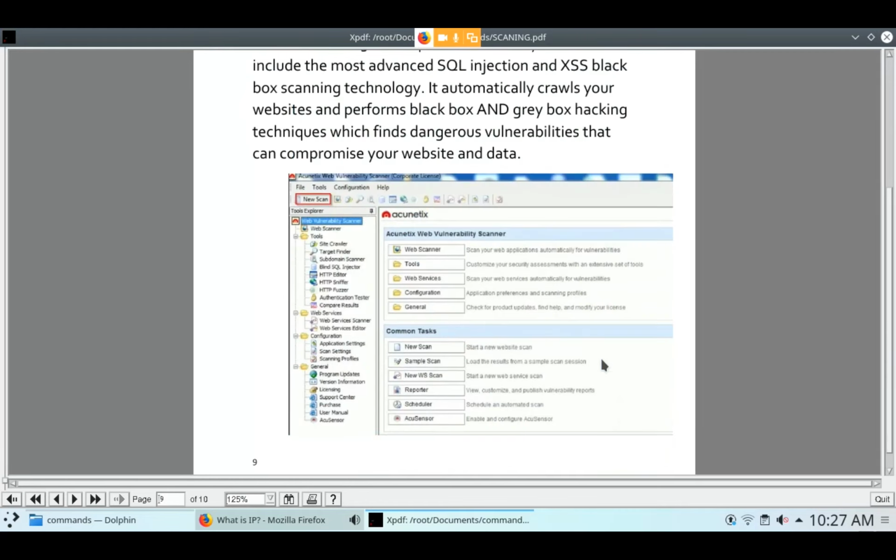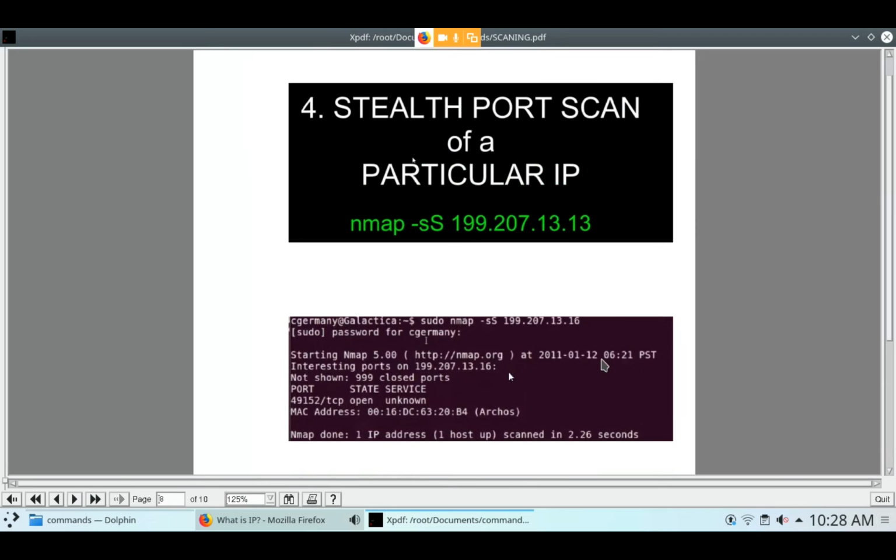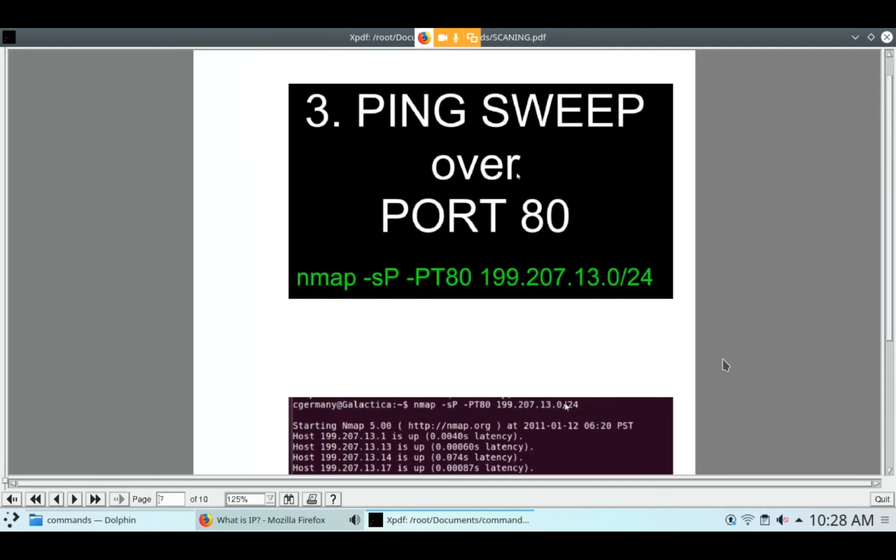Sir, when the vulnerability is high, what can we do? After getting vulnerabilities, we will get access. How to get access, we will read about in penetration testing. Because if you have scanned the vulnerabilities through Acunetix and you have reported them, then they will give you bounties or rewards. So we will learn about that after scanning.